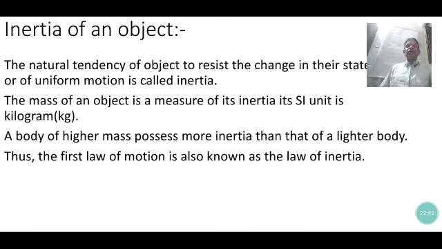The SI unit of inertia is the kilogram. Mass is the measure of inertia, which means that a body with a greater mass has more inertia than a body with a lighter mass. A body of higher mass possesses more inertia than a lighter body. Thus, the first law of motion is also known as the law of inertia.